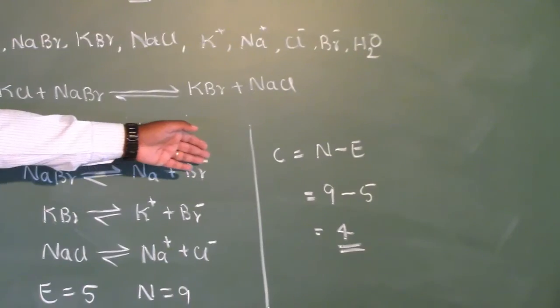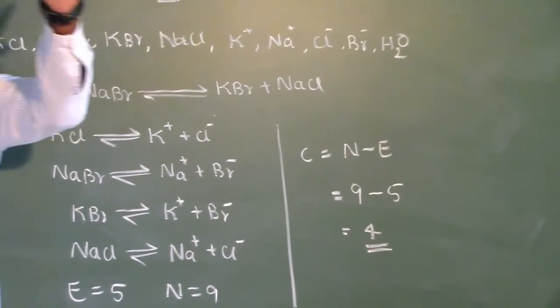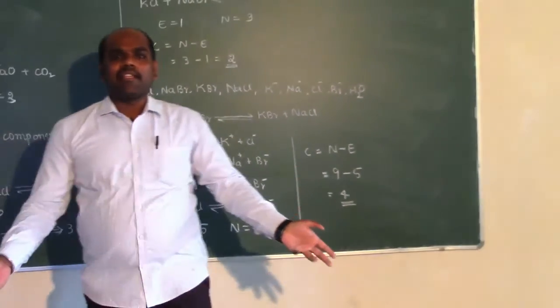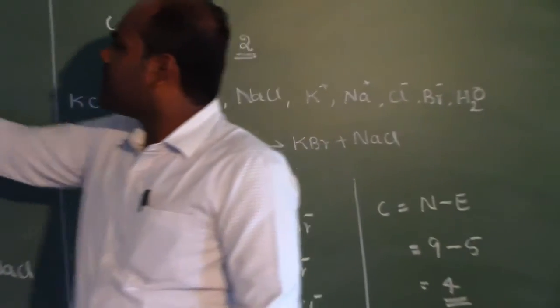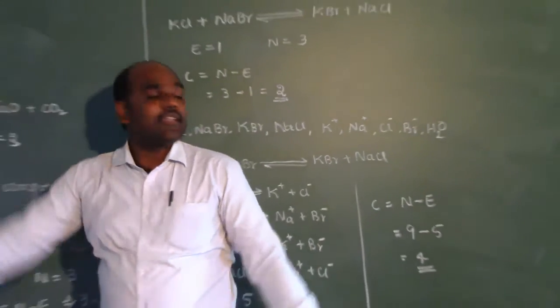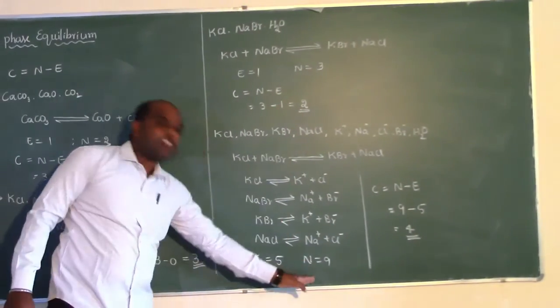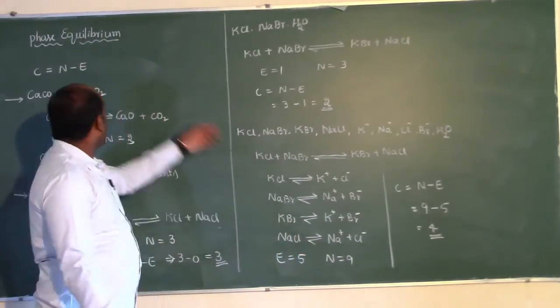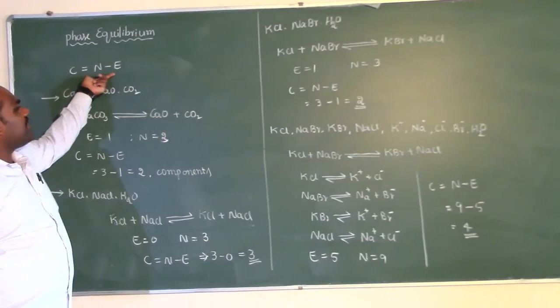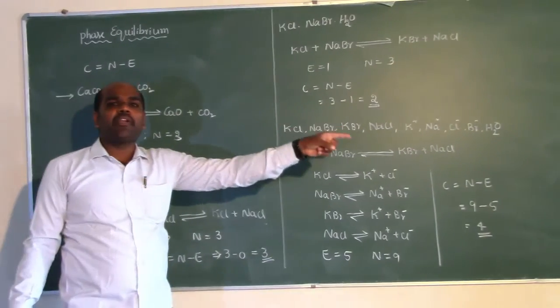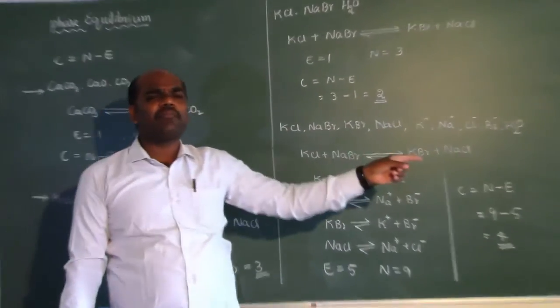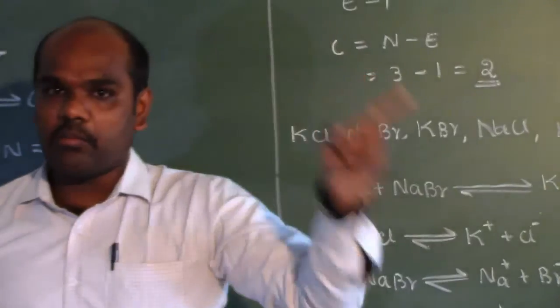So the number of components in this particular system is equal to 4. In this way, you can easily calculate the number of components present in any system just by knowing the number of constituents and the number of independent equations that are taking place in the system, by using the equation C = S minus E. And that's about the second parameter that comes in the phase rule, that is component.